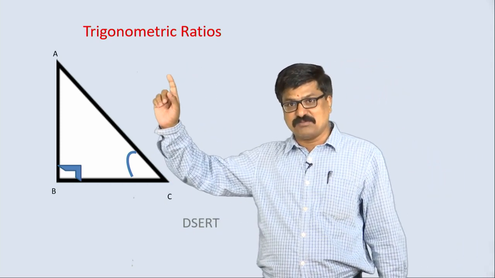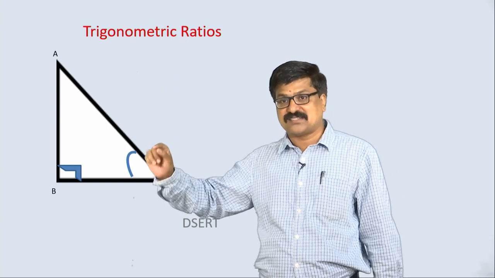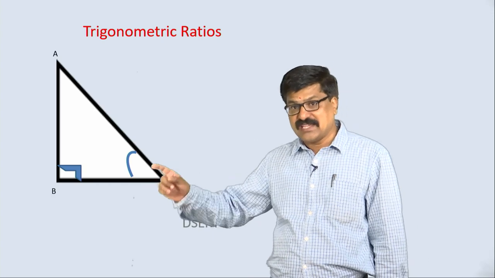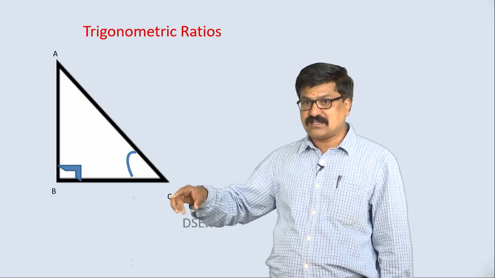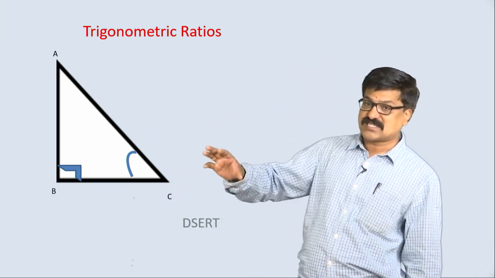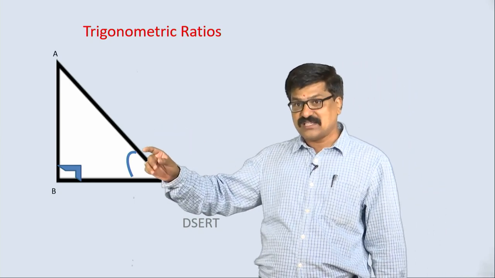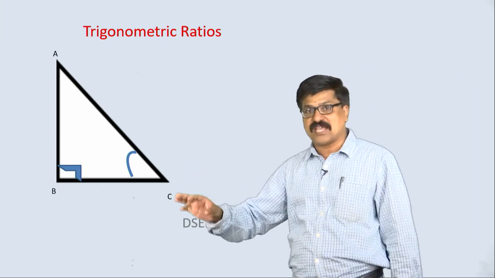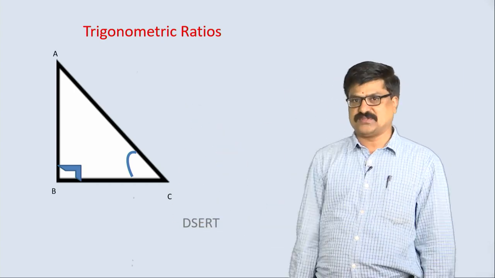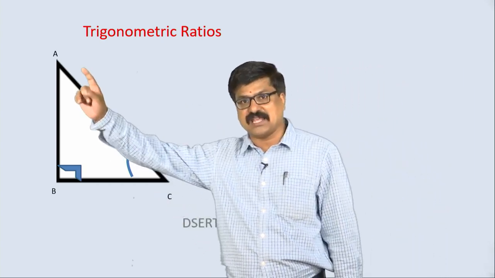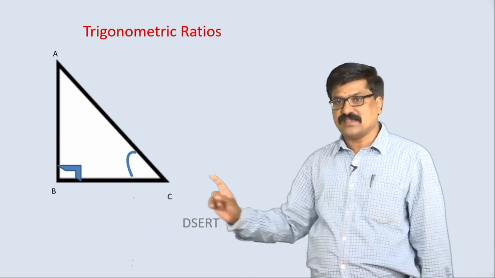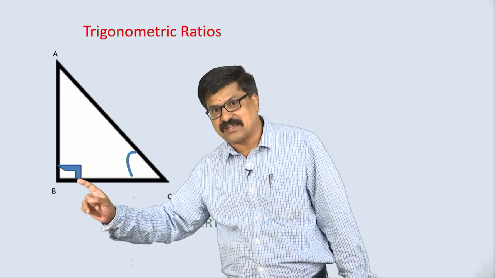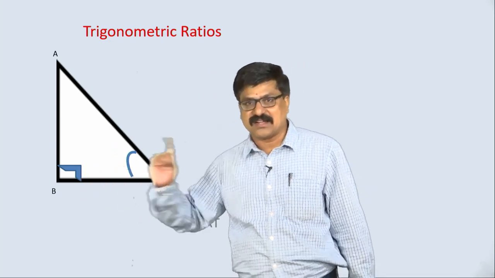The trigonometry we are discussing is only in right angle triangles. If any other triangles are given, by construction we convert them into a right angle triangle, and only then do we name the trigonometric ratios. So here ABC is a triangle where angle B is 90 degrees, hence this is a right angle triangle.